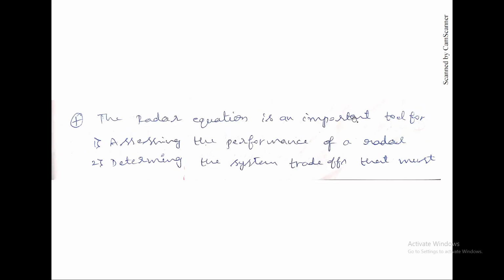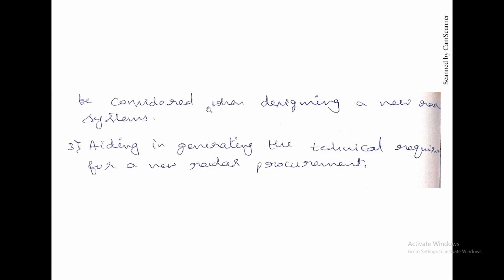The radar equation is an important tool for determining the performance of a radar. There are two points for the radar equation: the performance of a radar, and the system trade-offs that must be considered when designing a new radar system, aiding in generating the technical requirements for new radar procurement.